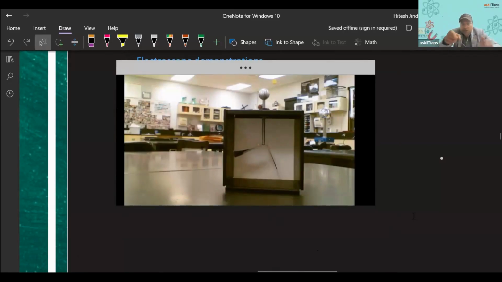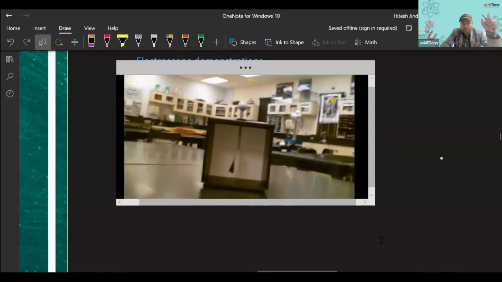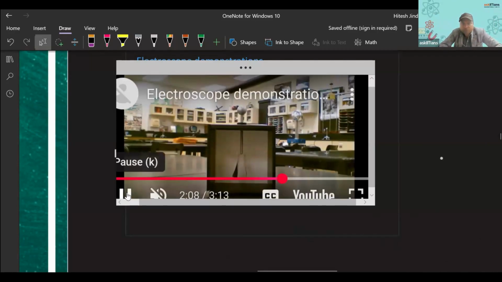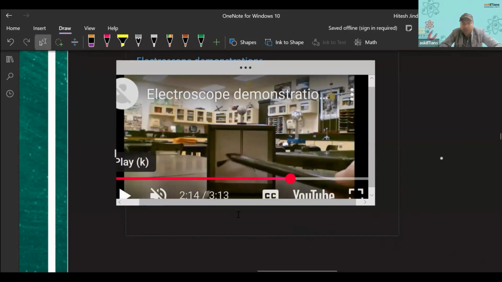Now the body is charged, and you see the deflection has happened, right? So the more the amount of charge on the body, the more will be the deflection. Got it? You see it here, right? So that's how this thing is happening, right?